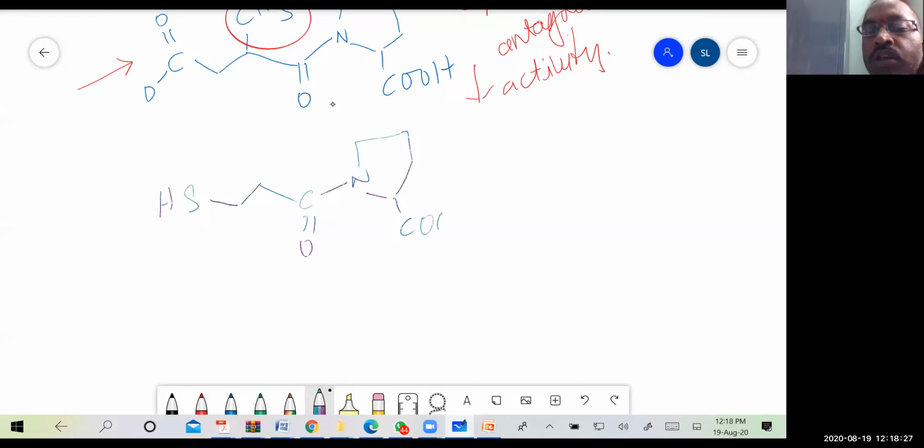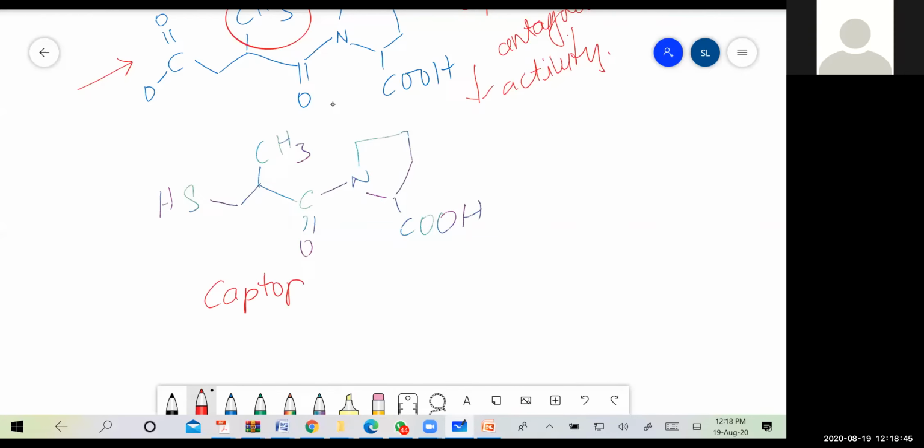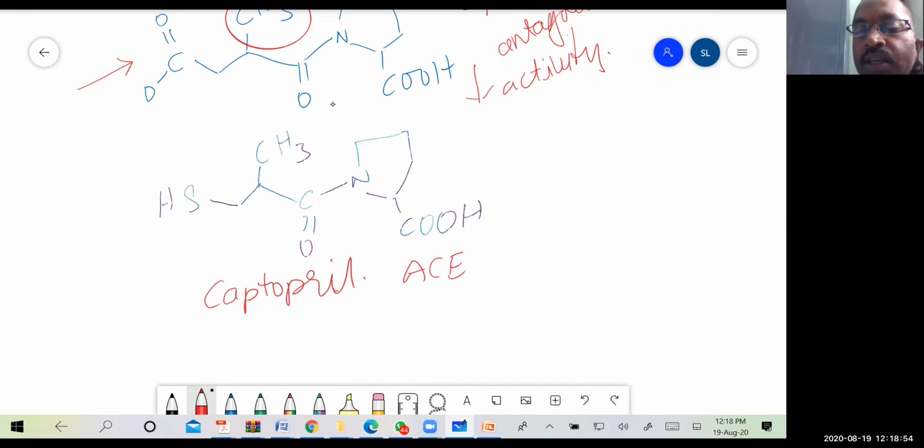So this was the first compound that showed the full antagonistic activity, the first compound which showed ACE inhibitor activity.